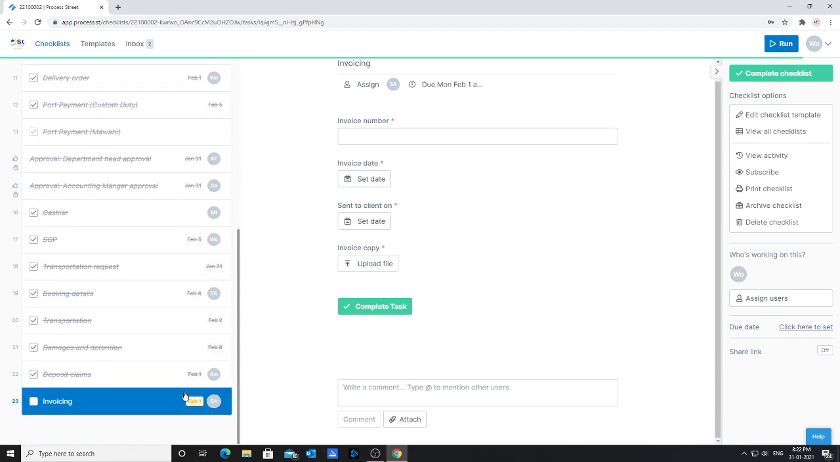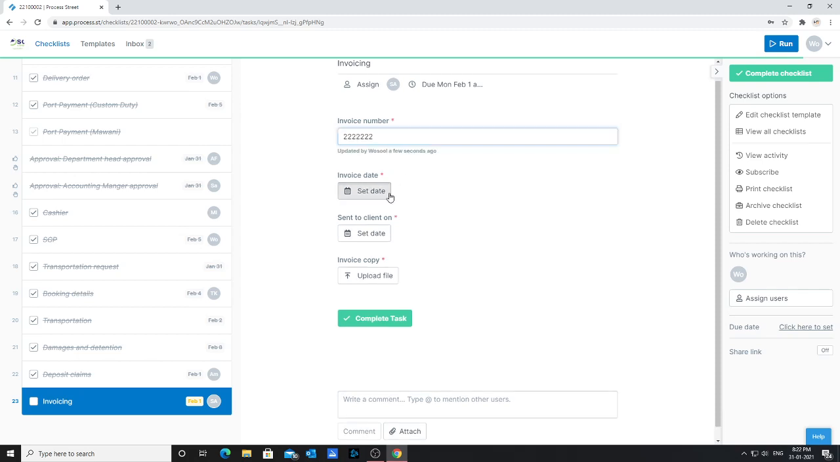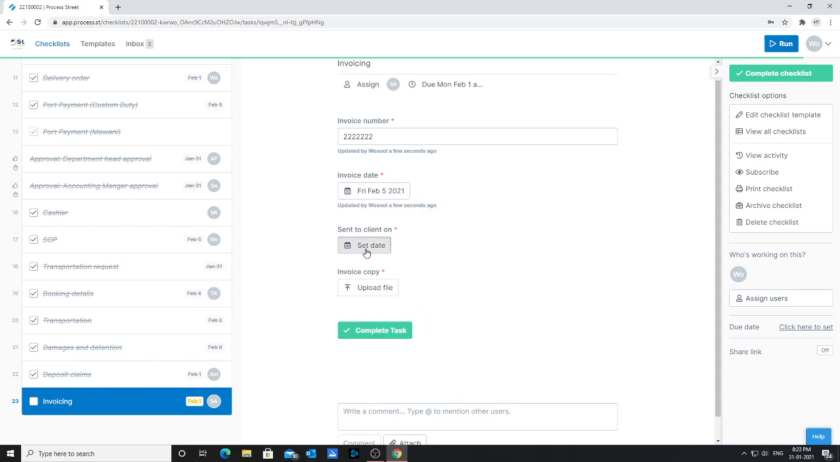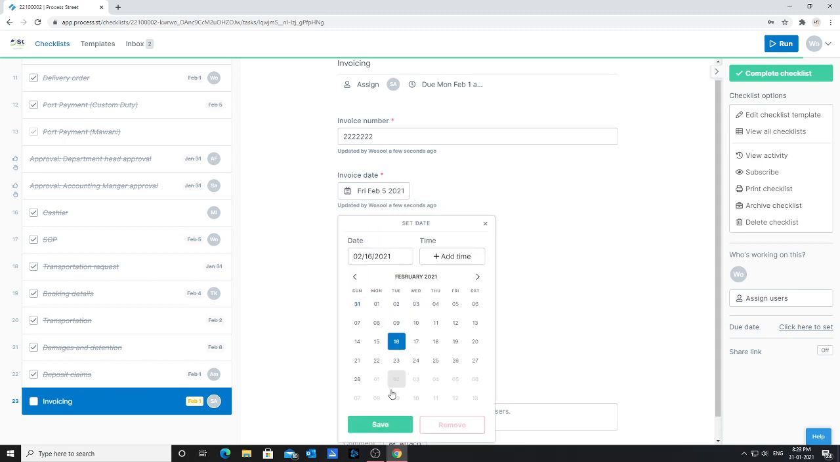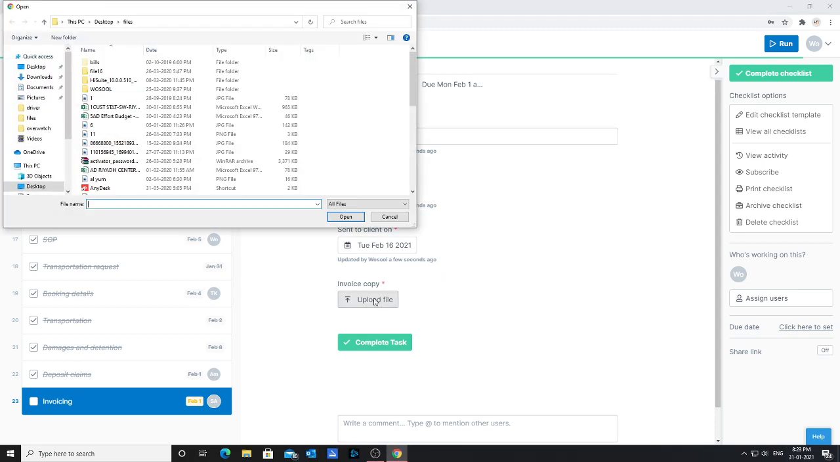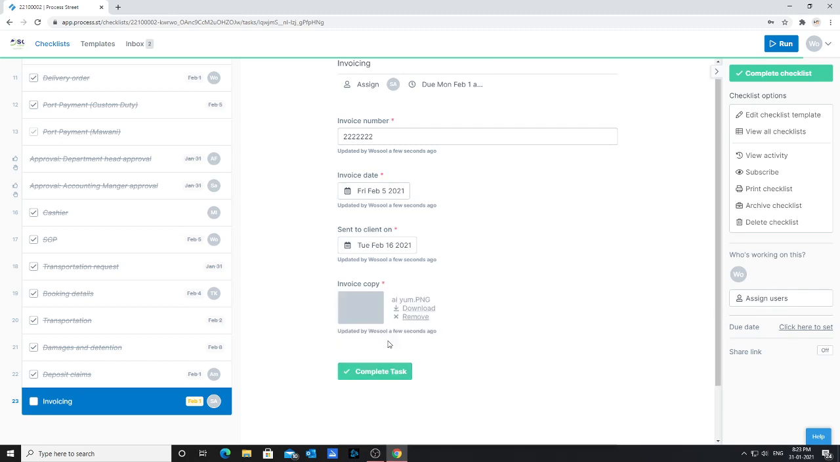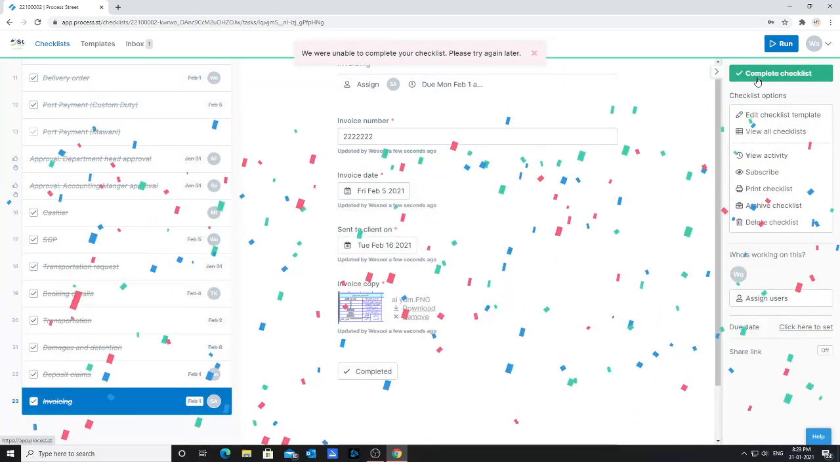After checking all the documents submitted and all the receipts and proof of payments attached from other employees, based on that, he will issue his invoice, and he will share with us his invoice number and his invoice date, the date the invoice was sent to the client, and this is the invoice copy. Then we'll complete the final task of our work. Then he'll go to complete checklist, which now means the checklist is done.